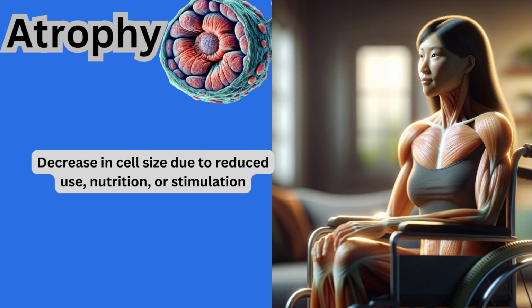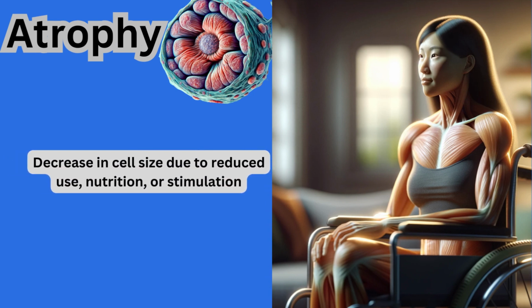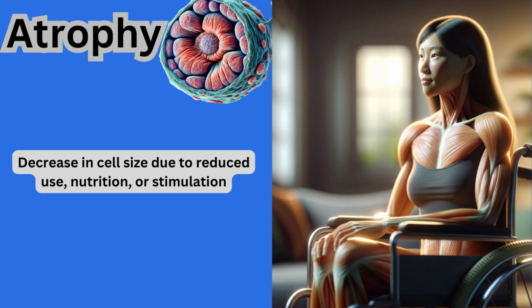First, let's talk about atrophy. Atrophy occurs when cells decrease in size due to reduced use or stimulation. This process is often seen in muscles during periods of inactivity or in organs when deprived of essential nutrients or nerve supply.